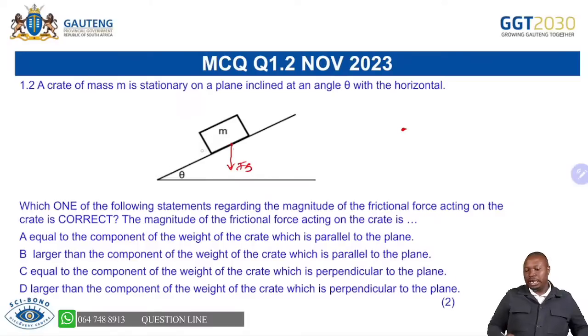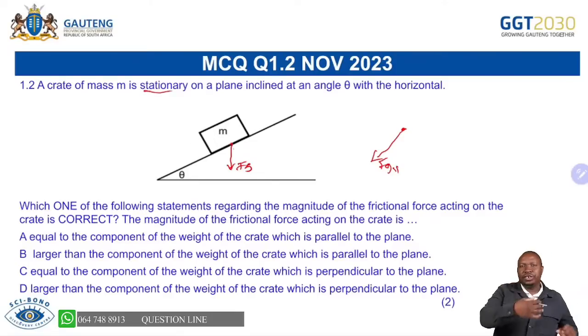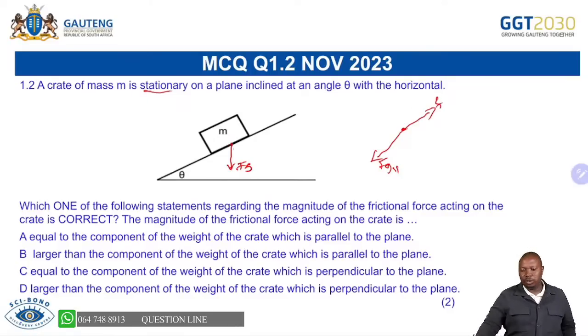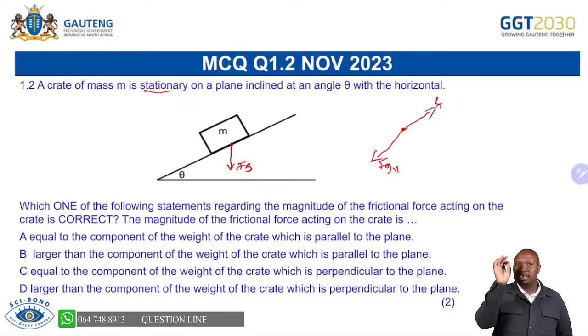So you are able to see that we have Fg parallel, which is pulling the object downwards. Because the object is stationary, there must be another force opposing the movement of this object, and that will be your frictional force. Hence it remains stationary, which means we have balanced forces.